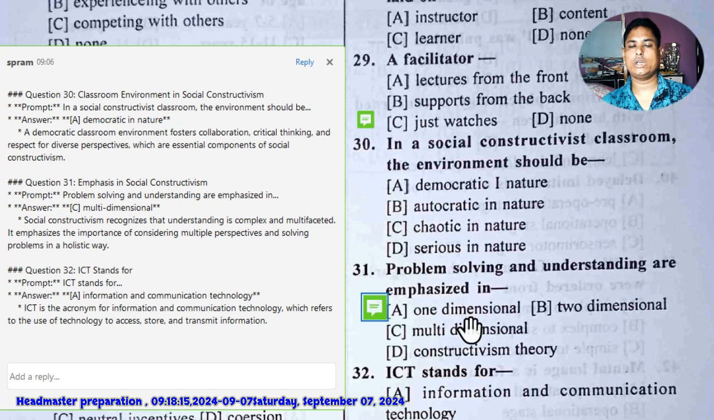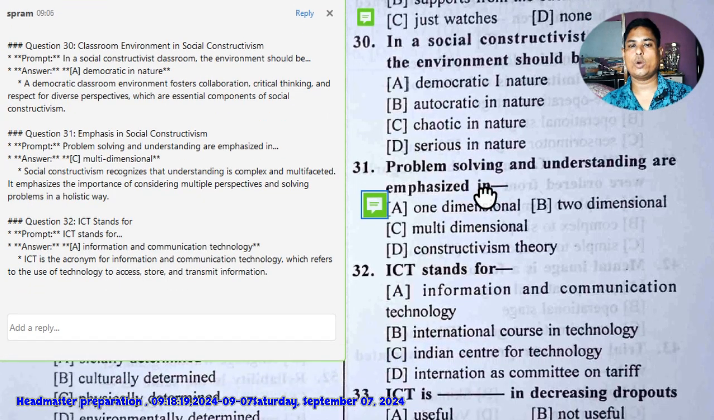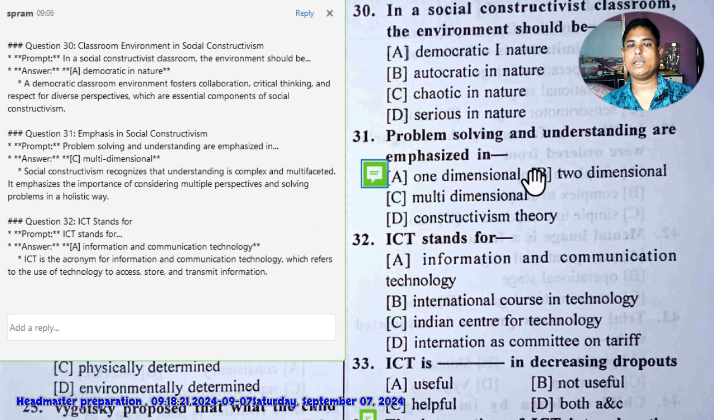Next question, question number 31. Problem solving and understanding are emphasized in which constructivism theory: one dimensional, two-dimensional, multi-dimensional? The answer is multi-dimensional. Social constructivism recognizes that understanding is complex and multifaceted. It emphasizes the importance of considering multiple perspectives and solving problems in a holistic way.